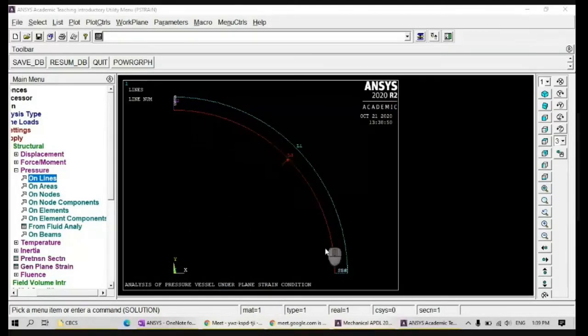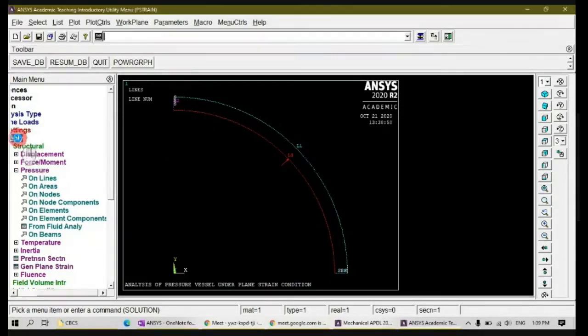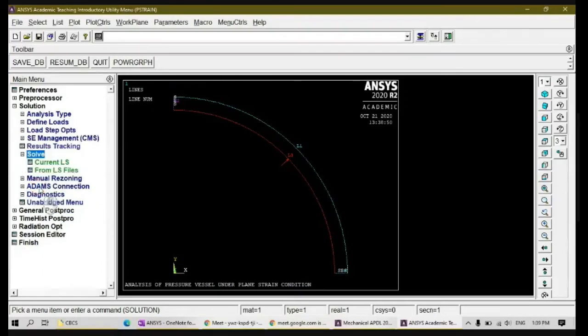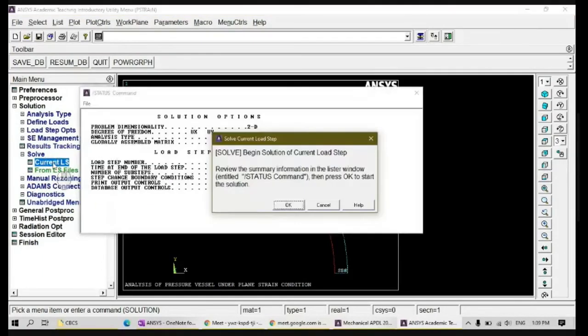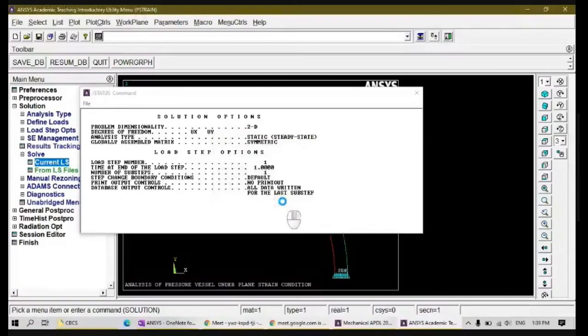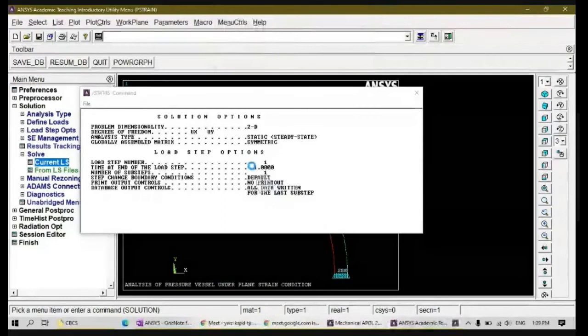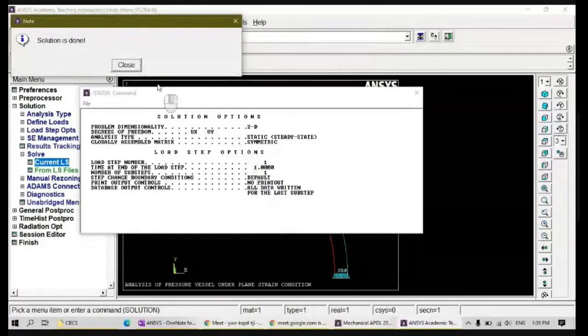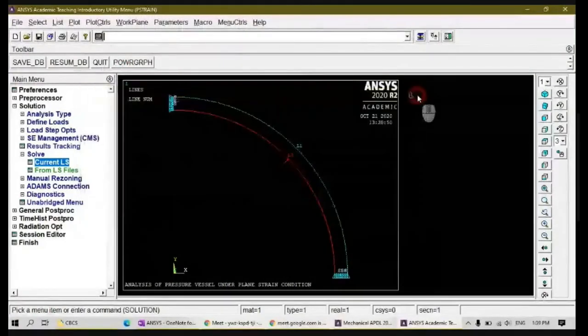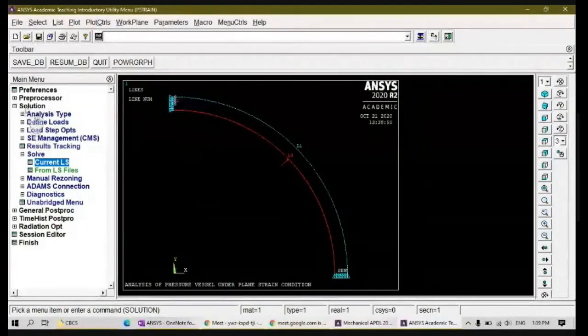So now you have applied the pressure also. Both the conditions are given: first the symmetrical boundary conditions, after that I applied a pressure. That's it. Now you go for solve, current load step. We'll get the solution. It's done. Close this also. So my solution is also over.